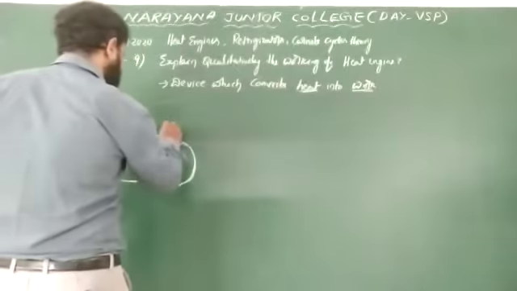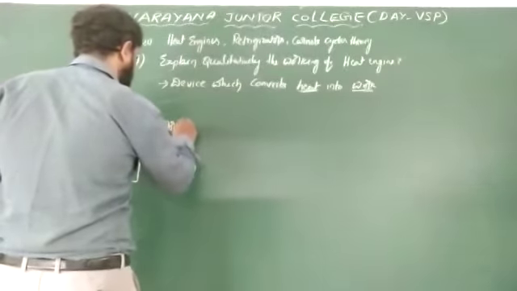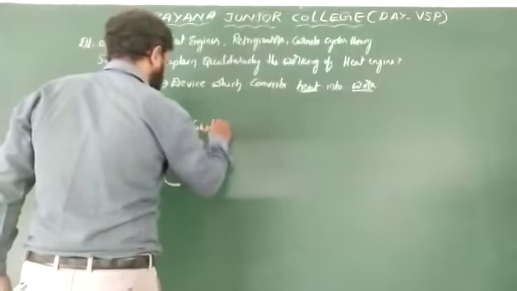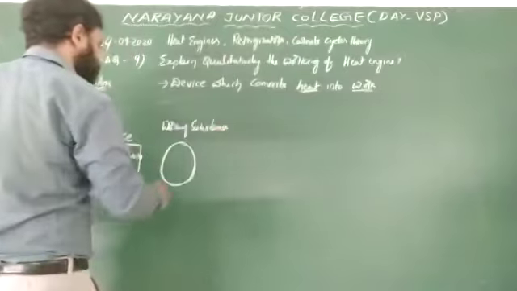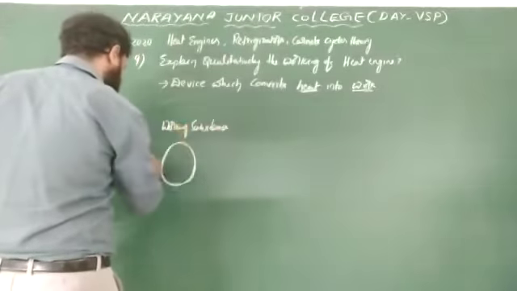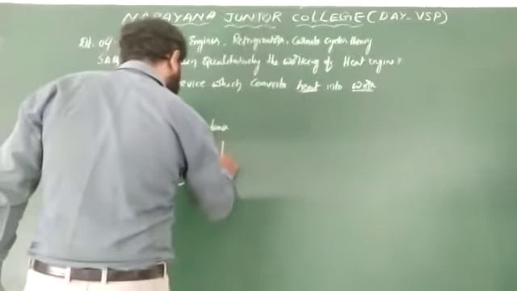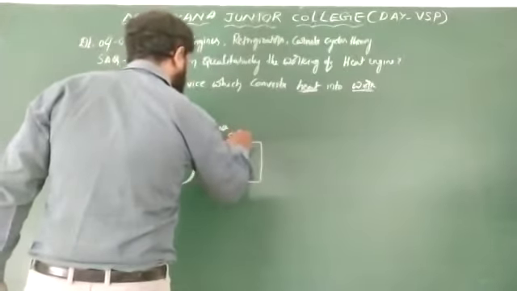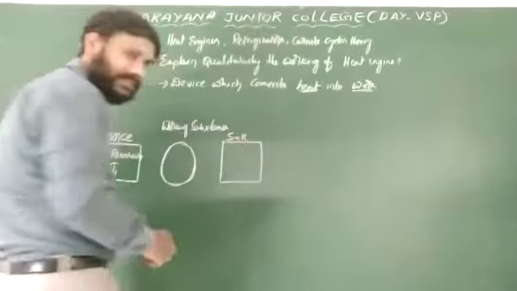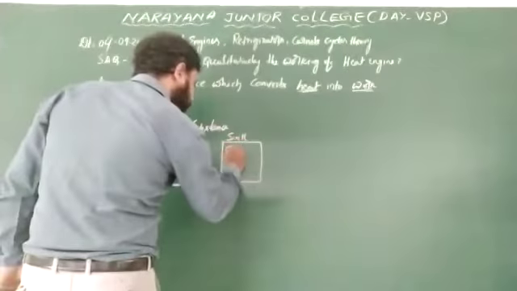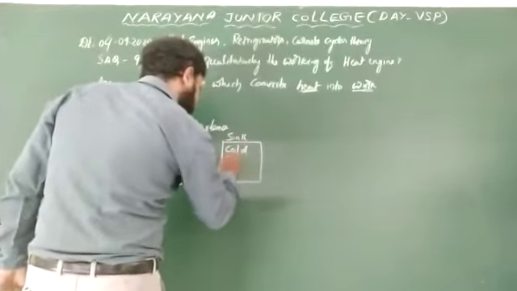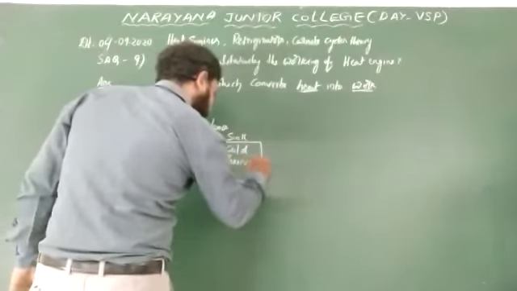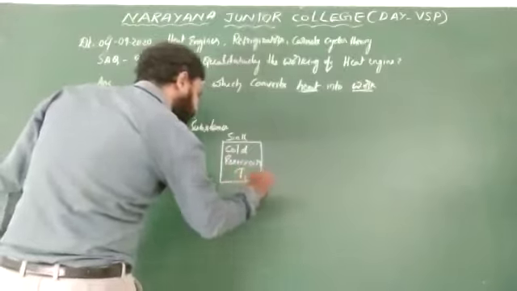The next one is a sink. The sink is nothing but a cold reservoir, which is maintained at temperature T2.